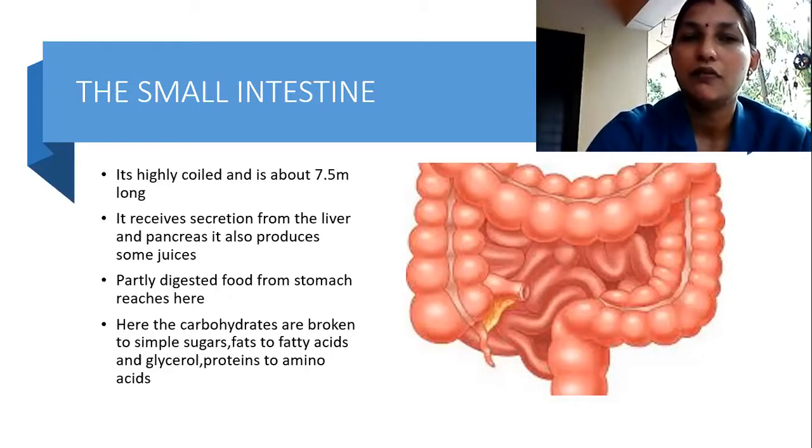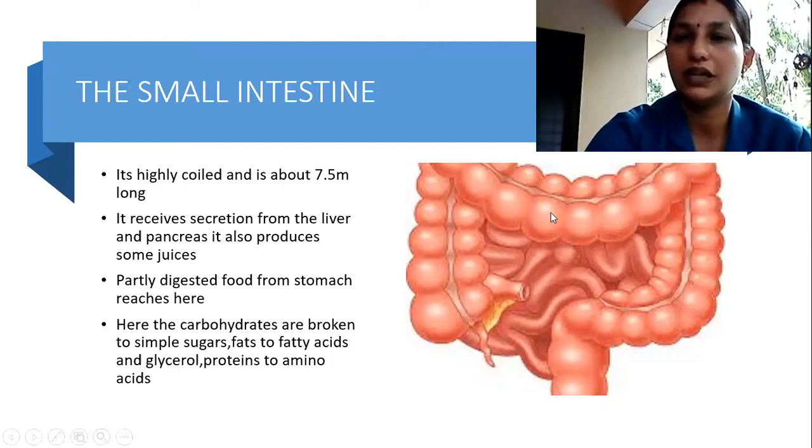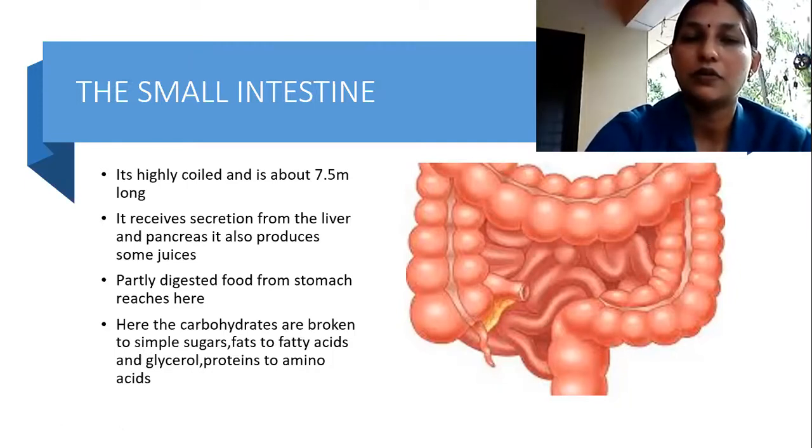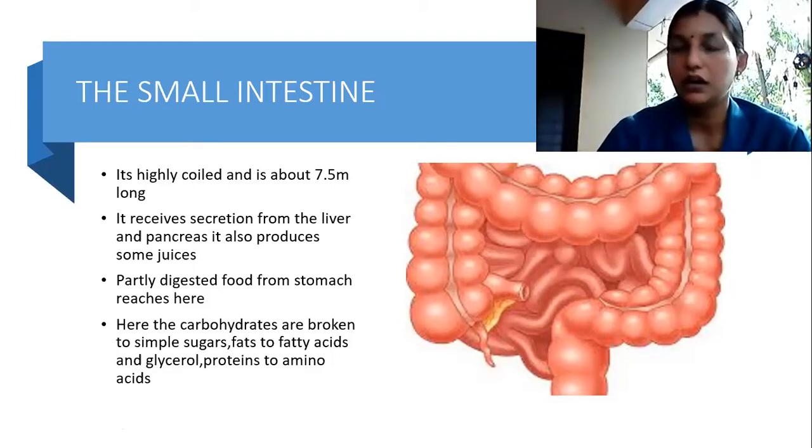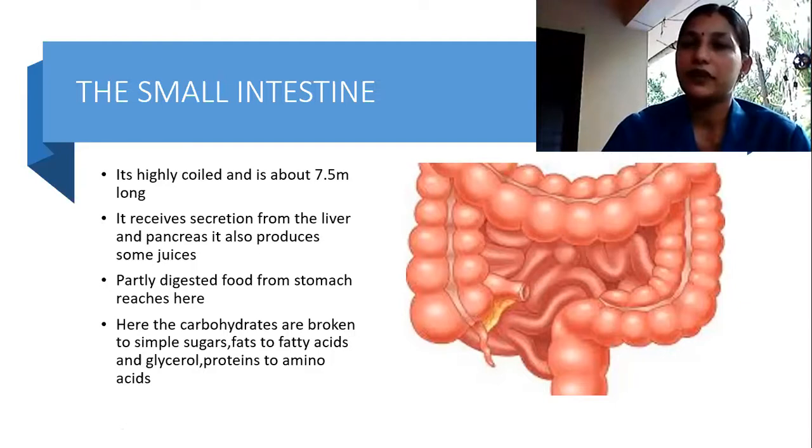And here, the partly digested food from the stomach will also reach here. And here what happens? The carbohydrates are broken down to simple sugars, fats to fatty acids and glycerol, proteins to amino acids. Okay. So first, the process of digestion occurs from the mouth. Then in the mouth, there is the saliva. This saliva has got the ability to dissolve some kind of enzymes.